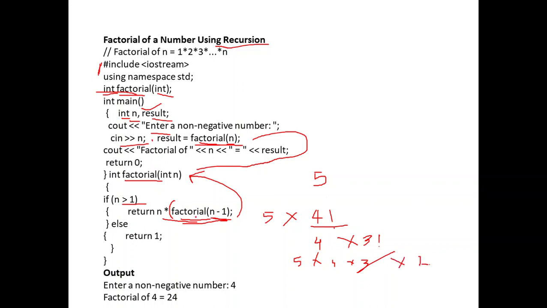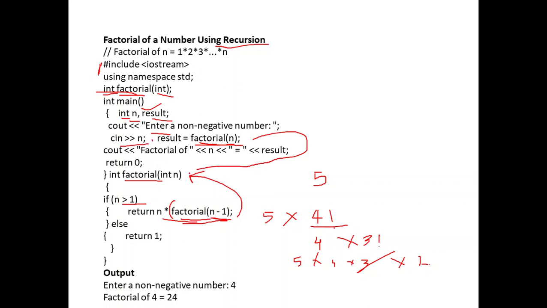Now the factorial, for example, 5 into 4 factorial, and this is factorial of n minus 1. This is a function call again. The function call means again it will go to this function definition, and this 4 is greater than 1. Therefore 4 into factorial of 3. Factorial of 3 means again this is a function call, because the same function name is there. So factorial of 3, that means 3 is greater than 1. So 3 into 2 factorial.